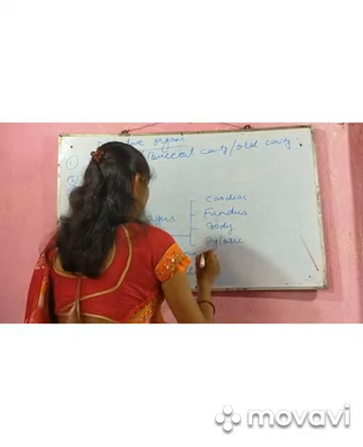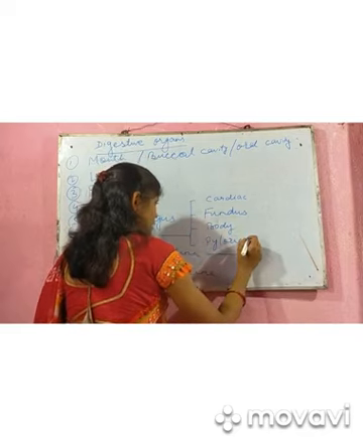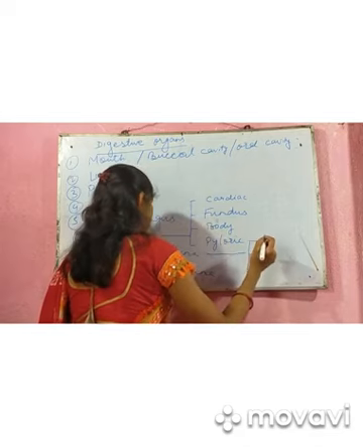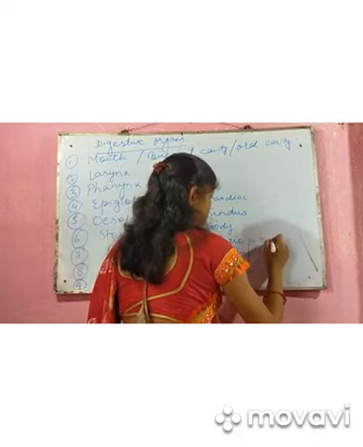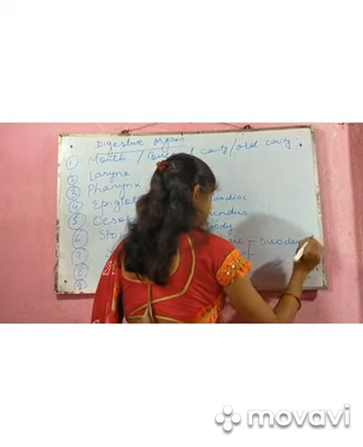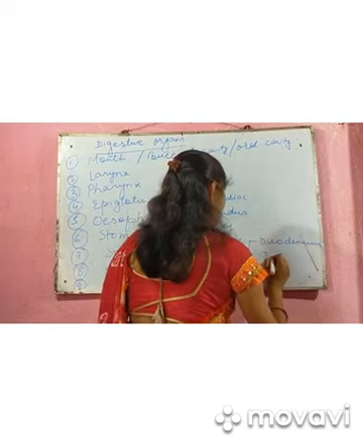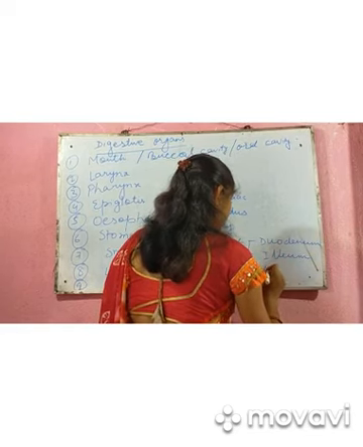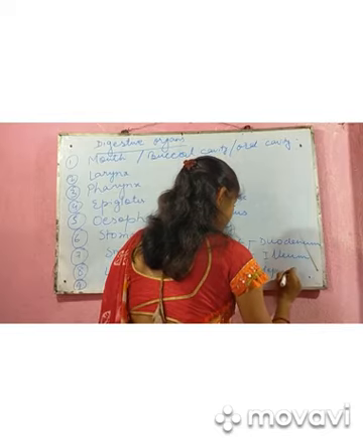In the same way, the small intestine also comprises 3 parts: duodenum, ileum, and jejunum.